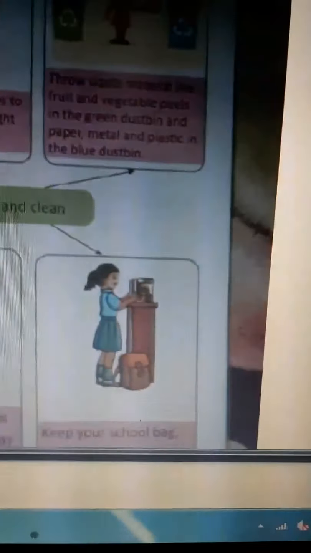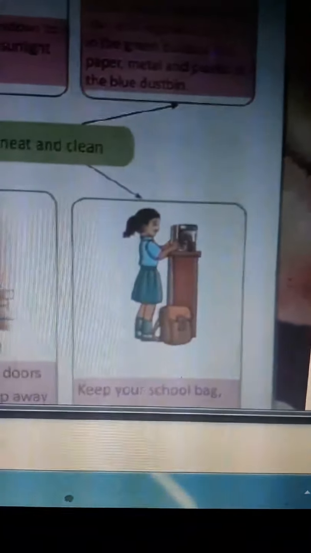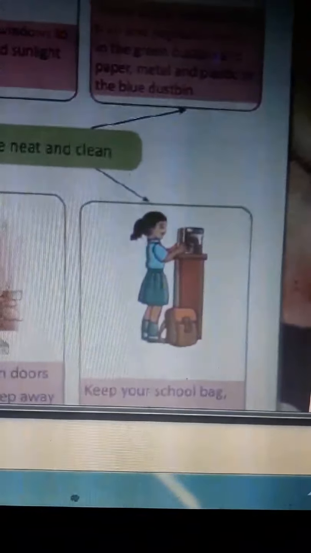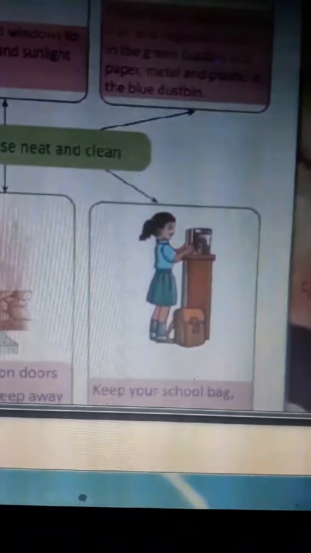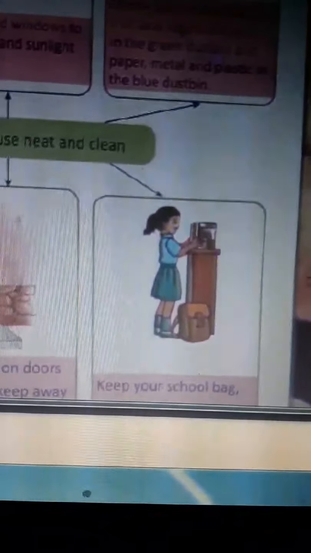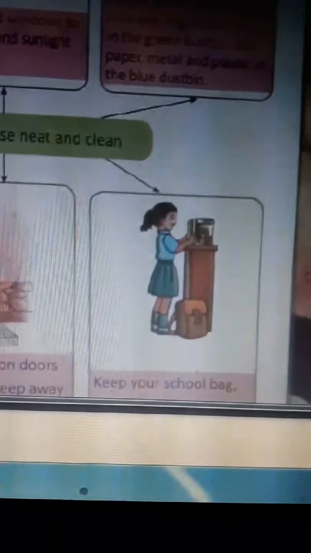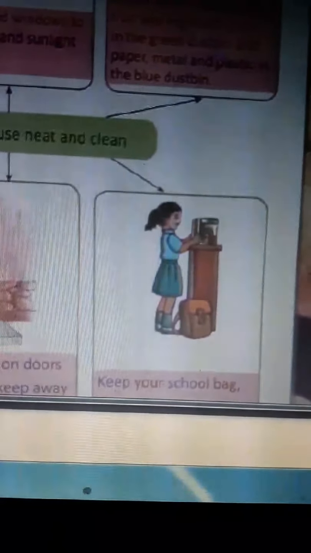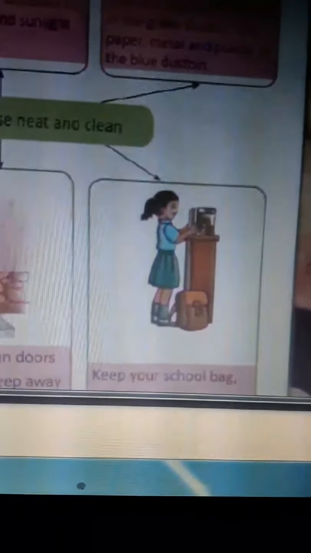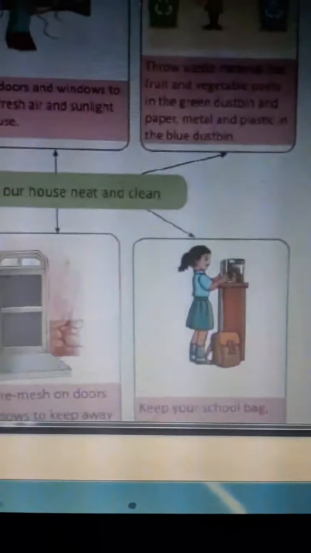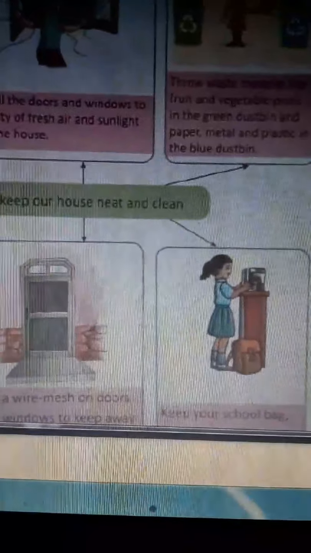Okay, the sixth one is keep your things at proper place. Like when you come, you should keep your things in a proper place. Like books you should keep on your study table. The shoes you should put in the shoe rack, and whatever things belong to a place, you must put on that place.